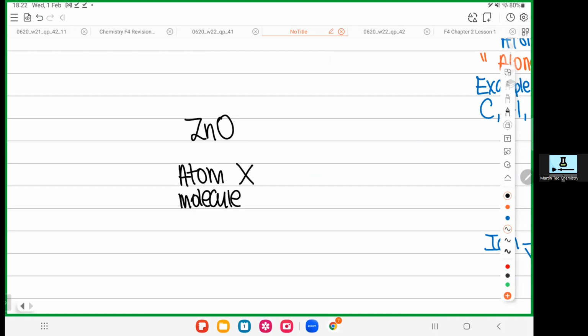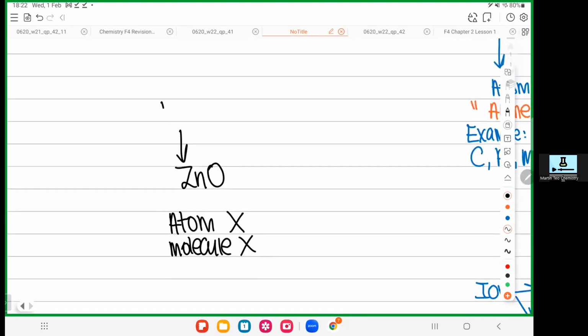Some will say yes. The answer is no. Why? The zinc is a metal. The oxygen is a non-metal. How do we know who is metal and who is non-metal? Should we memorize it? No need. You don't need to memorize, because in the real SPM examination, you will be provided with a periodic table.